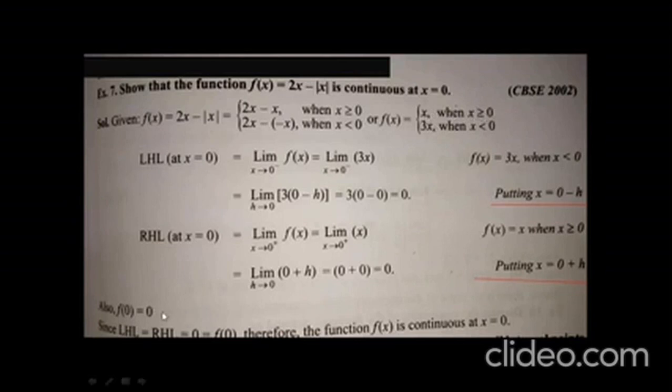So f(0) is equal to 0. Then left hand limit is equal to right hand limit, and it is also equal to f(0). Therefore, the function is continuous at x equals 0.